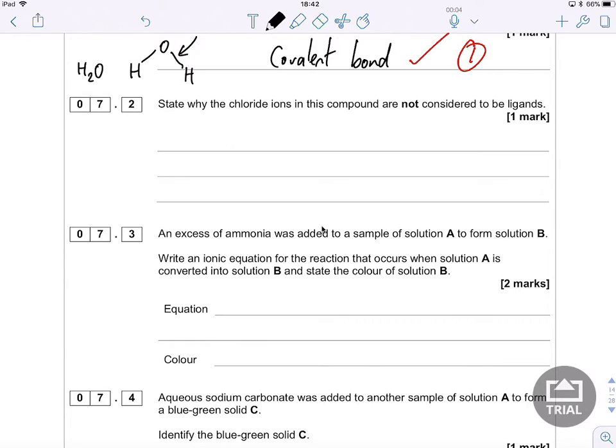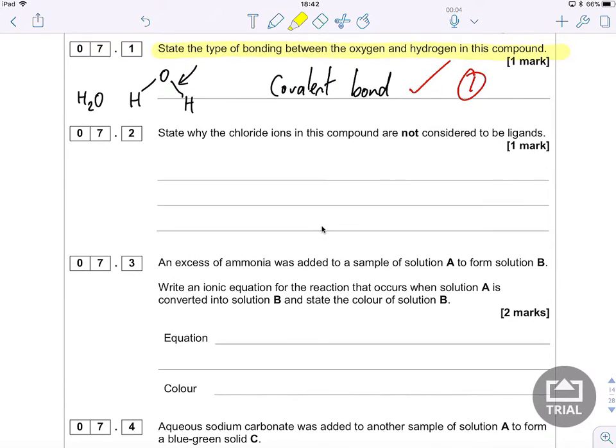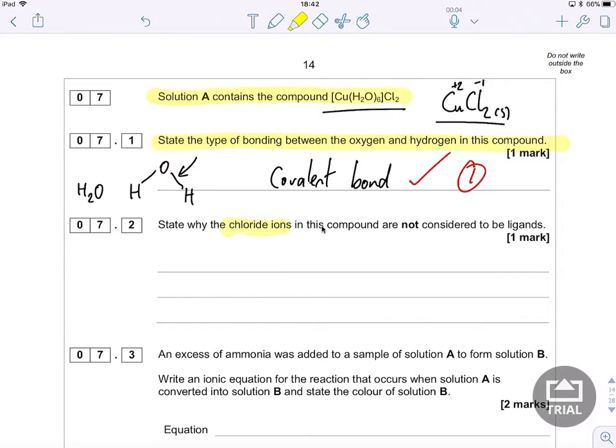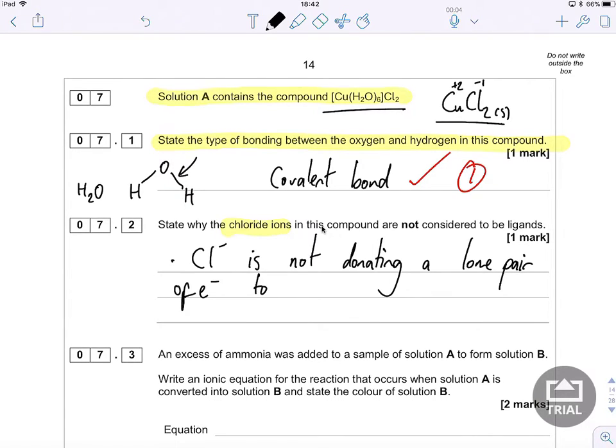State why the chloride ions in this compound are not considered to be ligands. So the chloride ions in this compound aren't ligands because they're not providing electrons to form a covalent bond. So I'm going to say that in some language that the mark scheme is going to like. So chloride is not donating a lone pair of electrons to copper 2 plus, or I could say chloride is not forming a coordinate bond.